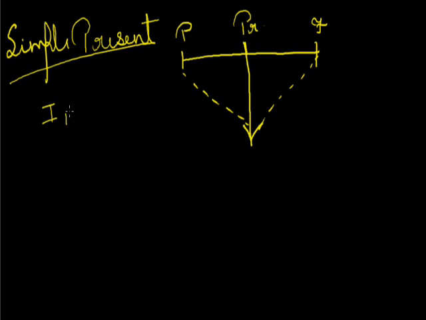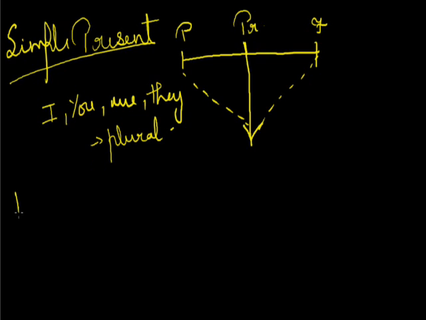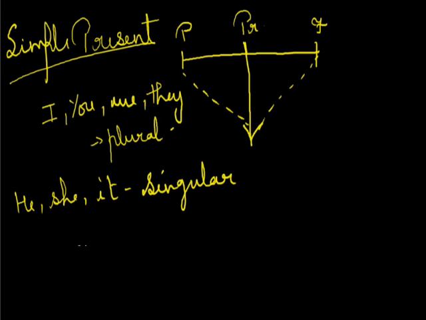In this, I, you, we, and they are plural, and he, she, and it is singular. It covers some points. Simple present represents the permanent fact.